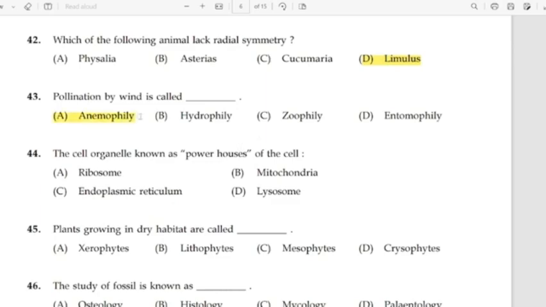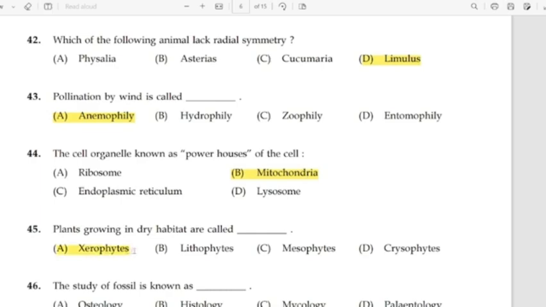44. The cell organelle known as powerhouse of the cell. Correct answer option B, mitochondria. 45. Plants growing in dry habitat are called. Correct answer option A, xerophytes.